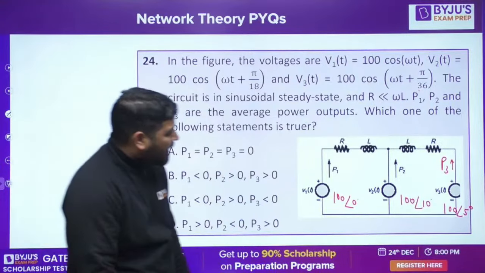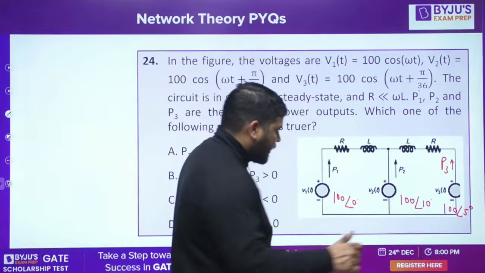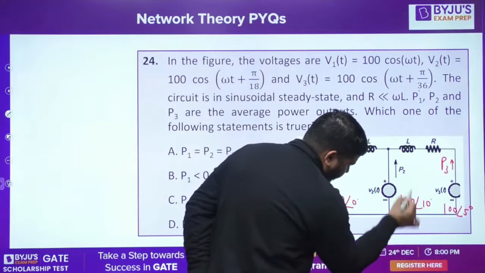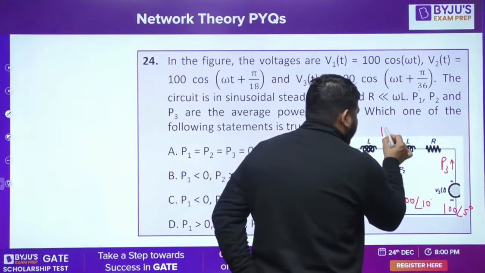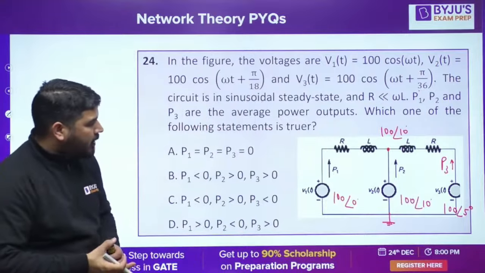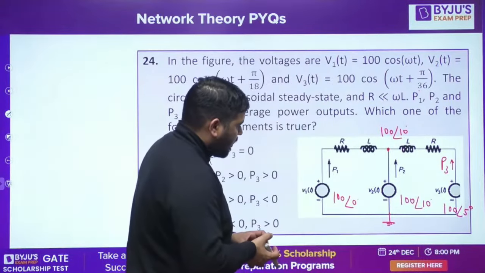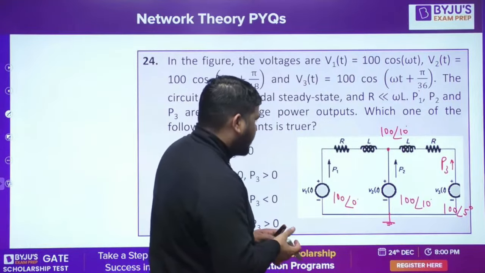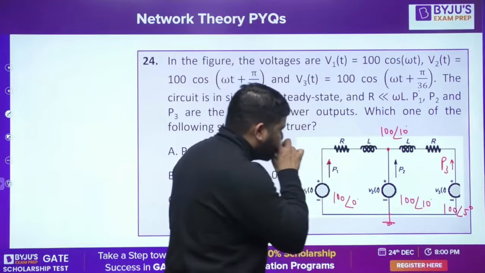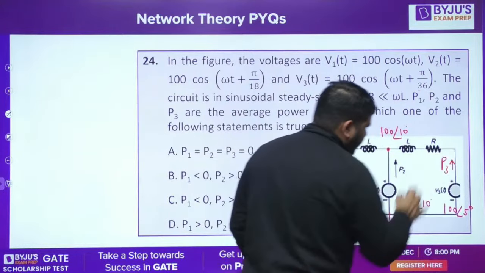Okay, now tell me how to calculate this. If I assume that this point is 0 volt, then this will be 100 angle 0, 100 angle 10. Okay, now we need to calculate this P1, this P2, and this P3.